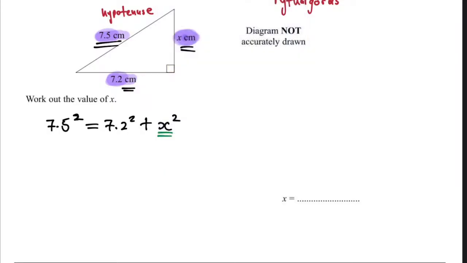That's why I taught you that. So to find x, first we need to get rid of this number here for this particular question. Questions are different. For this one, we have to get rid of this number. We want x to be alone. So we have 7.5 squared. 7.2 squared was adding. When it goes to the other side, what will it do? What's the opposite of adding? Subtracting. So it will be 7.5 squared minus 7.2 squared, and you just remain with x squared.